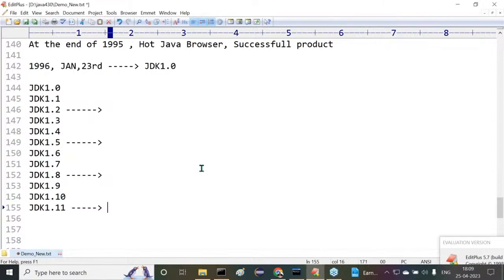But for which users is this licensed? Not for everybody. For students, for teachers, for individual development, Java is freeware. But for corporate users, in the sense in the companies, if they want to use Java, they must take the license. Of course, only nominal prices.